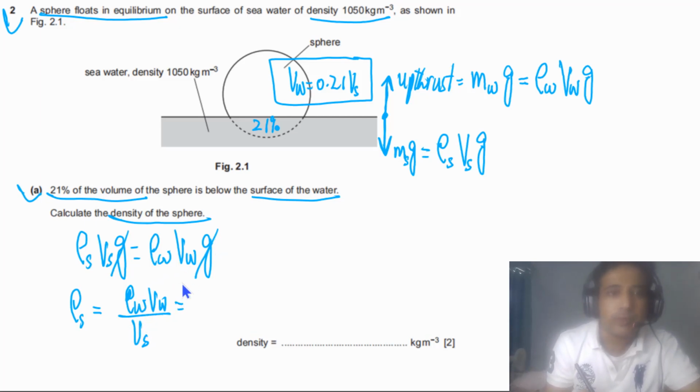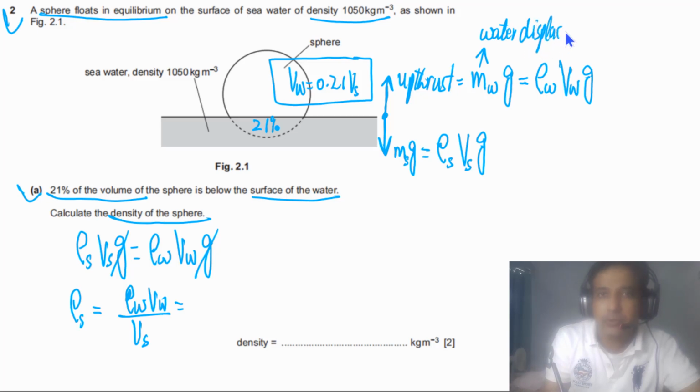Volume of water displaced, this is mass of water displaced, very important, so you have to be clear about this part. Water displaced means mass of water displaced.